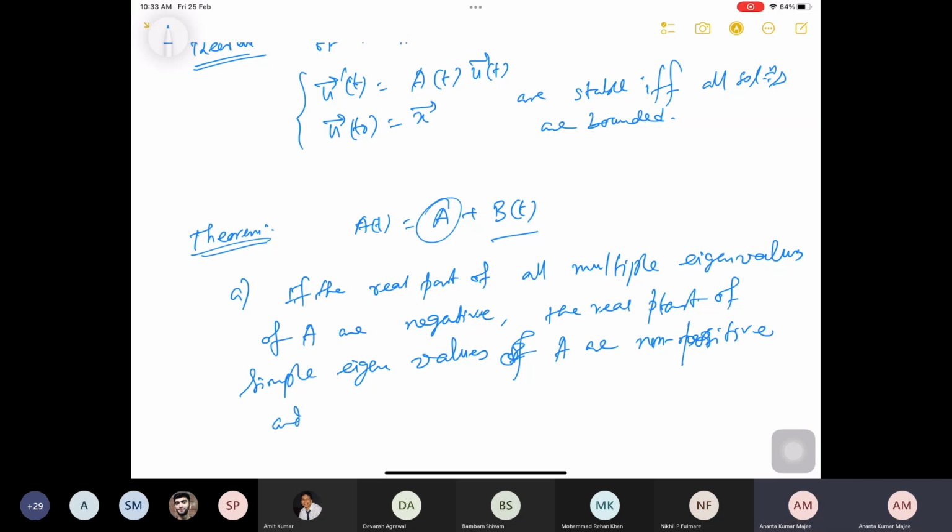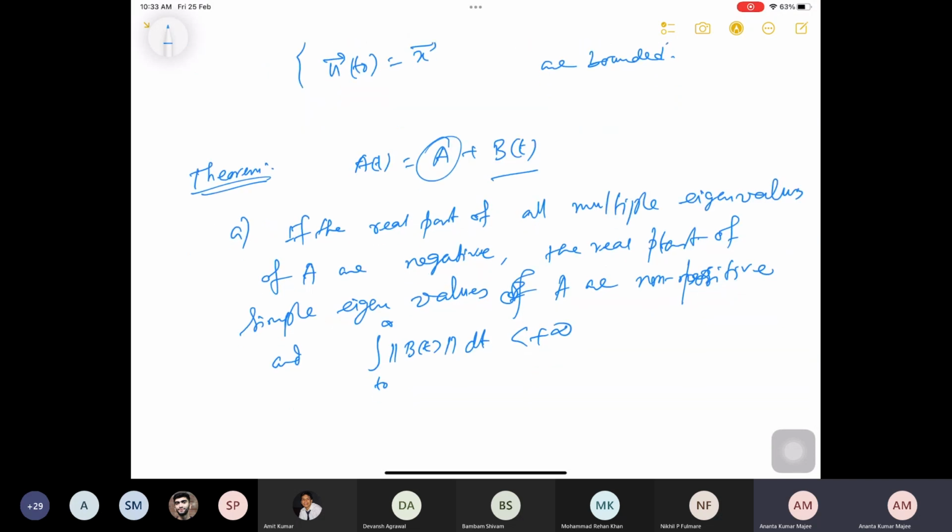And what can you say about this B? So if the integral from t0 to infinity of norm of B(t) dt is finite. So this is the matrix norm. Since it is finite dimensional, it is in R^n, so any norms are equivalent. In particular, you can think of that B(t) norm.